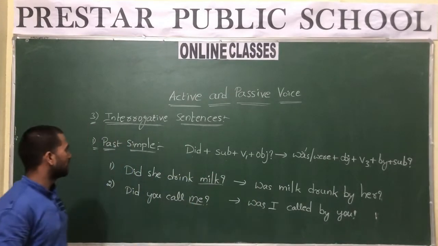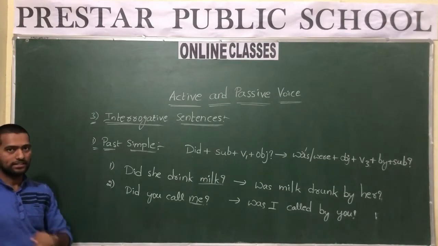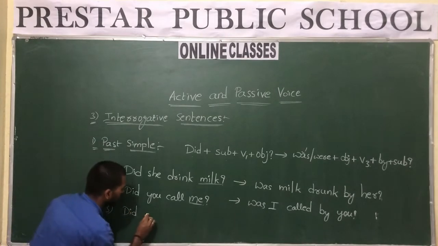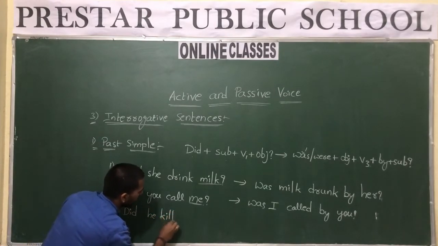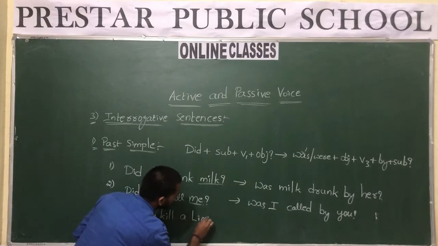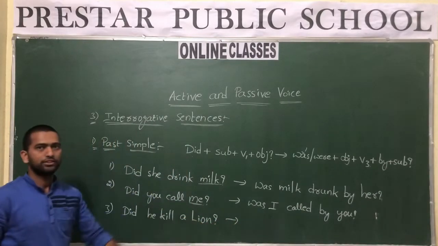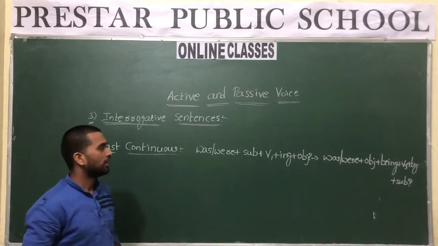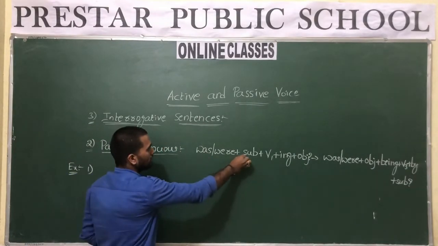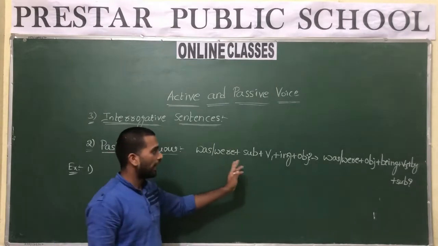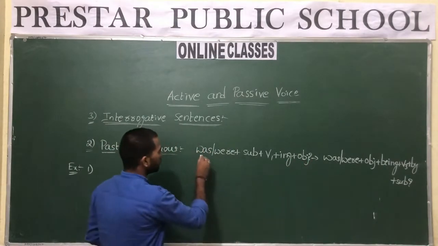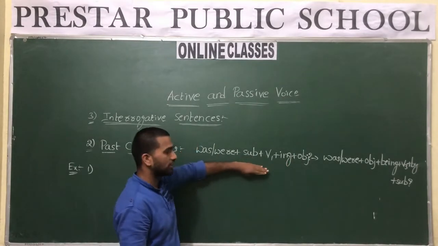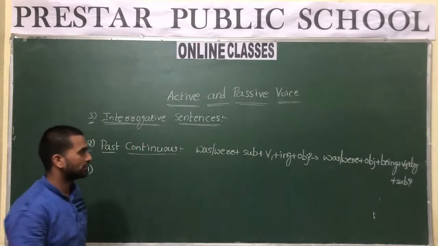Now let us discuss the sentences which are in past continuous. Before that, just try to convert this into passive voice. Did he kill a lion? Then convert this into past continuous. Everyone knows the structure of past continuous tense. In an interrogative sentence, the subject and helping verb change their positions and at last we have a question mark. So was, were plus subject plus V1-ing plus object. This is the structure of interrogative past continuous sentences.